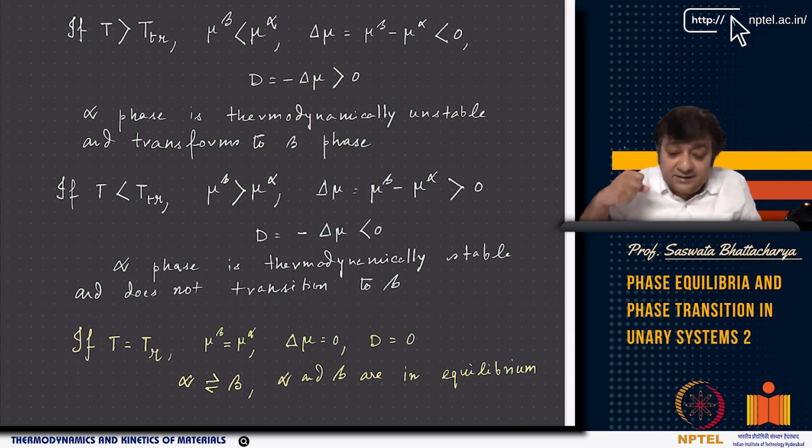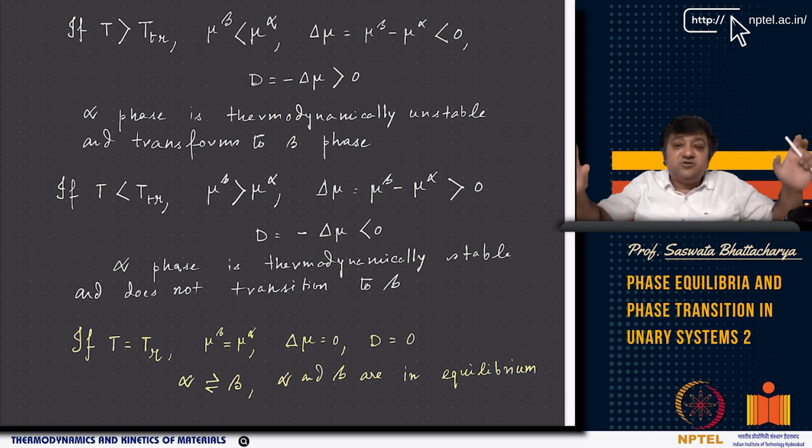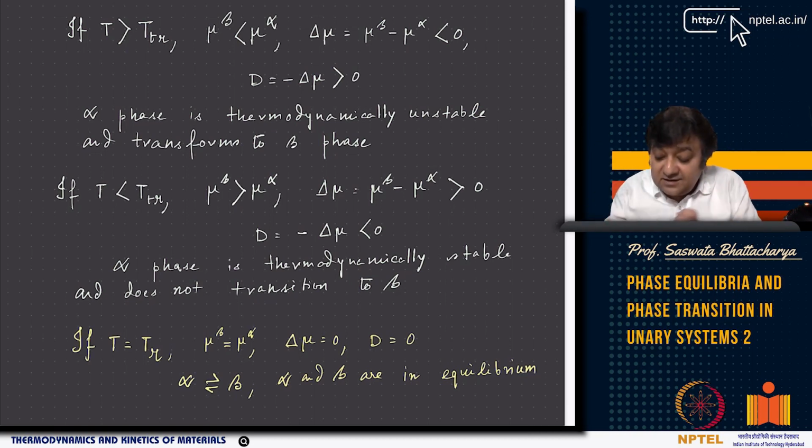However, it is possible to do some work on the system, some chemical work or mechanical work, so that the alpha phase, which is a thermodynamically stable phase, transforms to a beta phase, right? In general, without any external force, without any external stress, this type of transition will never occur spontaneously, right? Without external stress, the transition does not occur, which means it is not a spontaneous or natural transition. A natural transition is the one which does not require any external push.